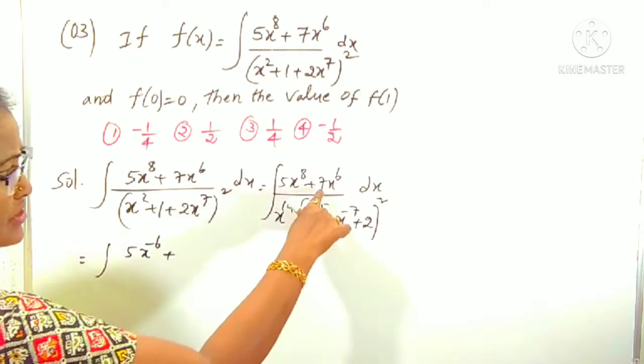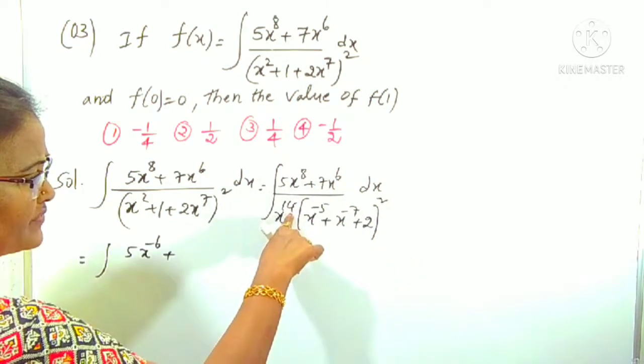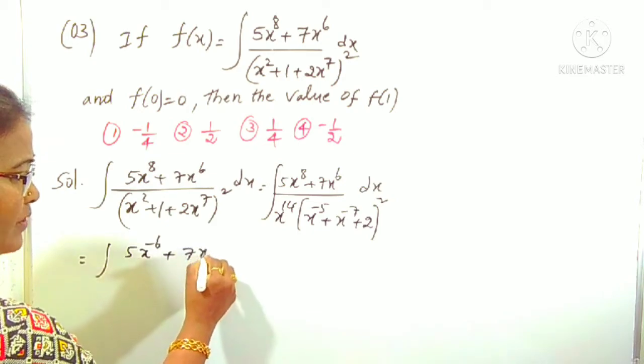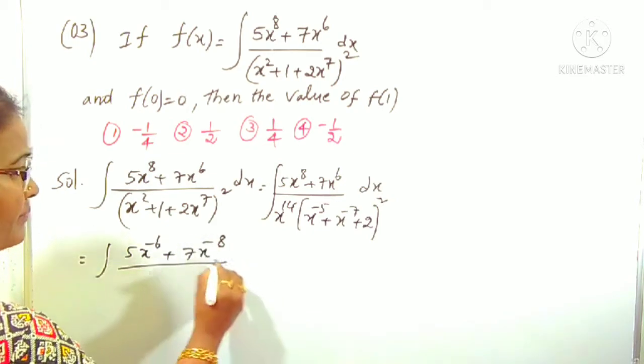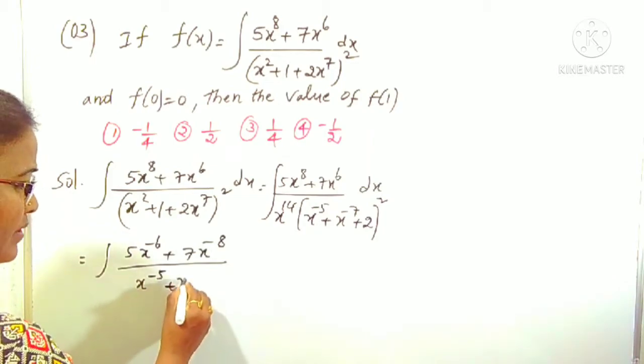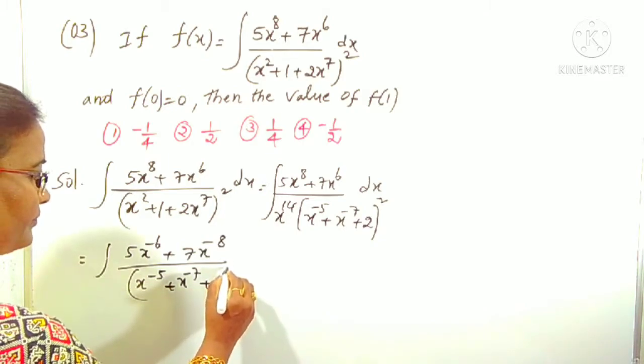Same way, in the next term, 7 into x power 6 by x power 14. 6 minus 14 is minus 8. That is 7 into x power minus 8, divided by the denominator (x power minus 5 plus x power minus 7 plus 2) whole square, right?